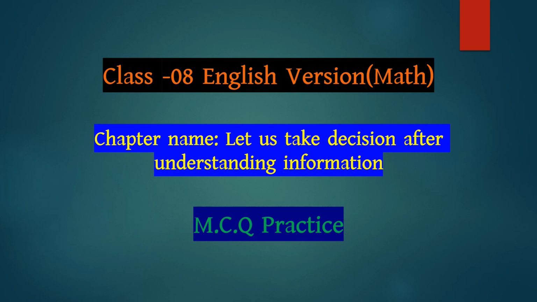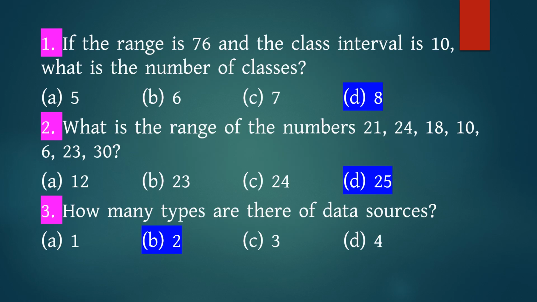Class 8 English version Math chapter name: Let us take decision after understanding information. MCQ practice. Number 1. If the range is 76 and the class interval is 10, what is the number of classes? Answer D, 8.